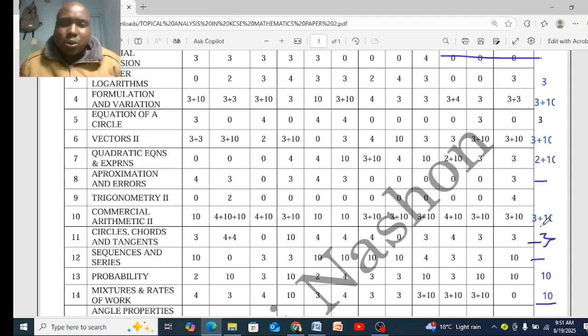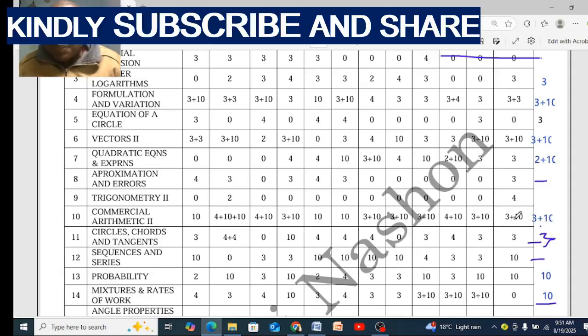Now let us analyze what was there in 2023 and 2024. Commercial arithmetic that was there is for calculating depreciation, appreciation, and application. We have not done taxation in section 2. The 3 marks, you can see 2023 and 2024, the 3 marks is taxation in section 1. So 2025, we expect taxation in section 2. I hope you have understood how to do the taxation in section 2.